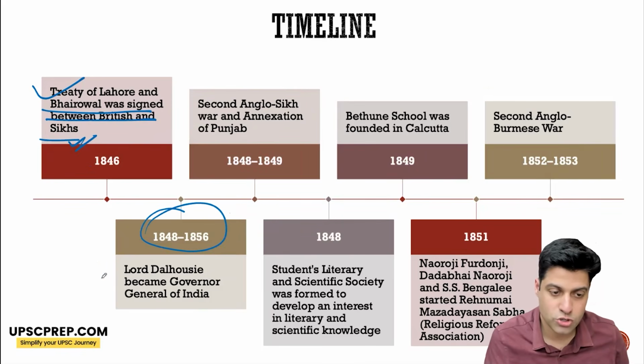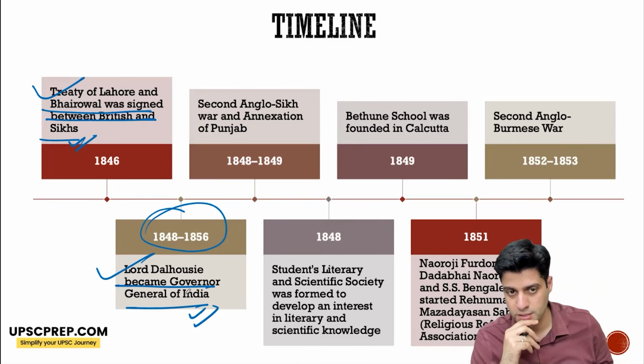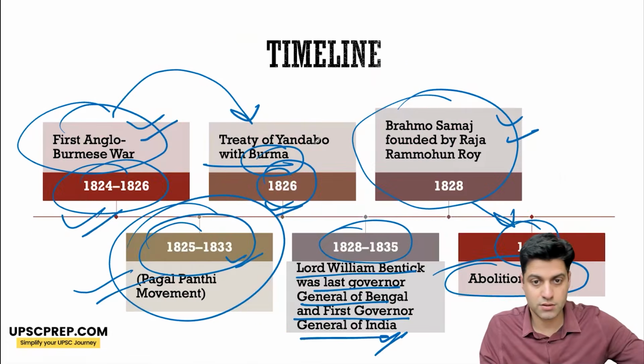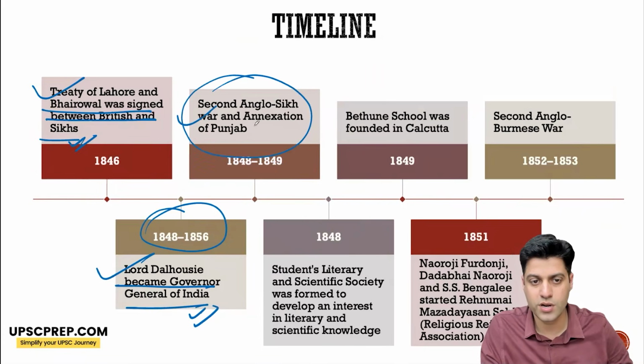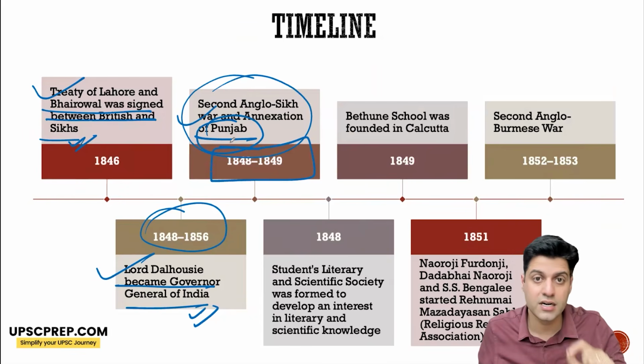1848 to 1856, Lord Dalhousie became the Governor General of India, and a lot of changes happened during this period. Well, number one being the Second Anglo-Sikh War and the annexation of Punjab happening. This resulted in the annexation of Punjab directly under the British.